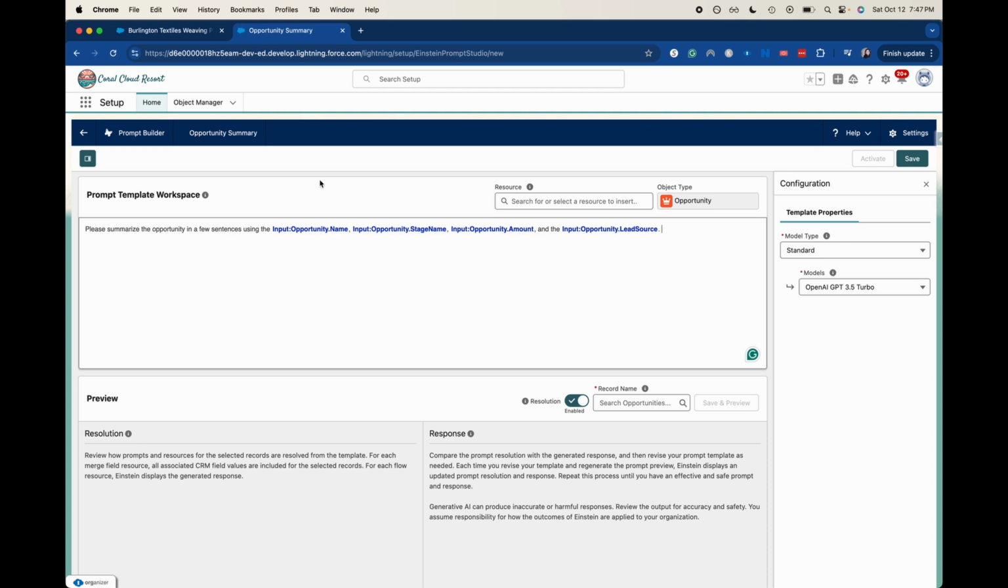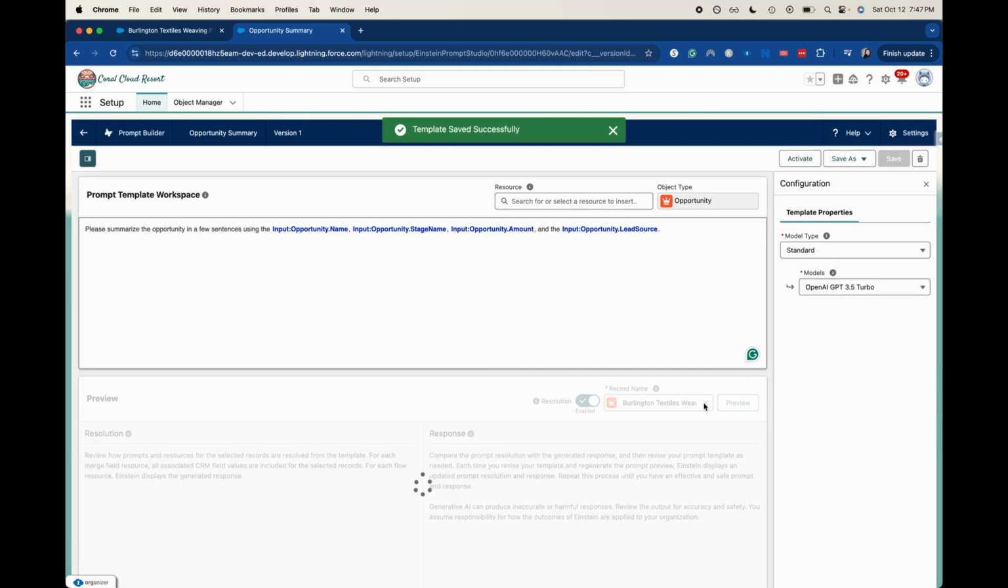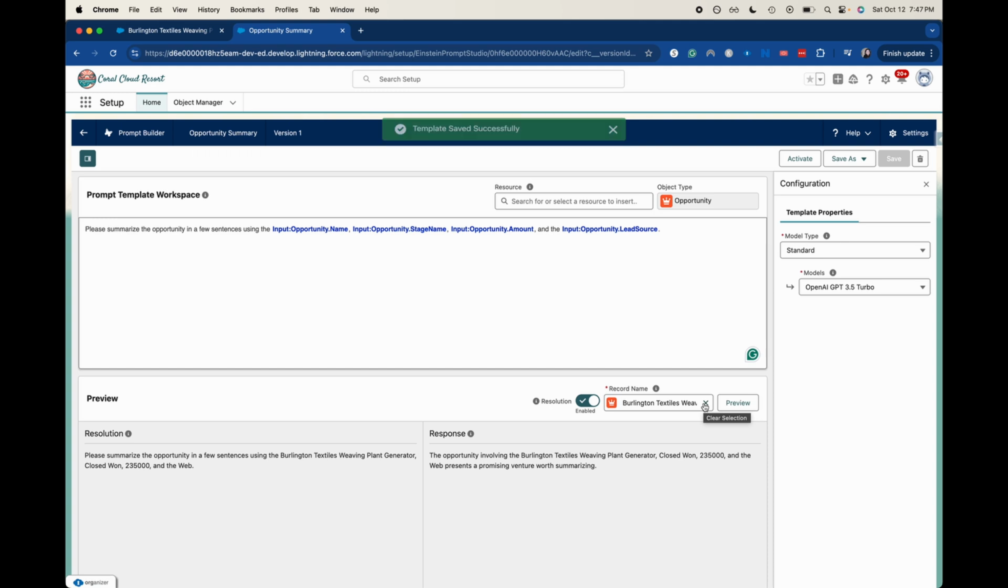Awesome. All right, so now that we have all of those resources, or merge fields as I've been calling them, enabled and set up, let's go ahead and search for, let's do this, Burlington Textiles. Awesome. Okay, so this hopefully should work. Let's go ahead and save and preview. This has been saved. Now it's working on the preview. Awesome. It has created the response.